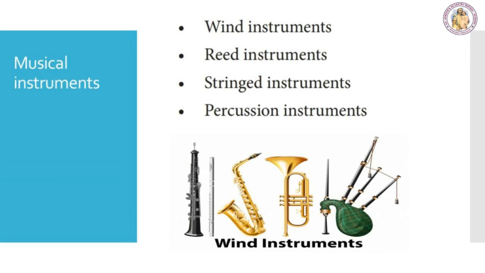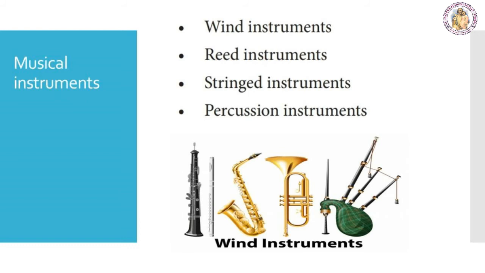Musical instruments. Some sounds are pleasing to the ear and make us happy. The sound that provides a pleasing sensation to the ear is called music. Music is produced by regular patterns of vibrations. Musical instruments are categorized into four types. They are wind instruments, reed instruments, stringed instruments, percussion instruments.